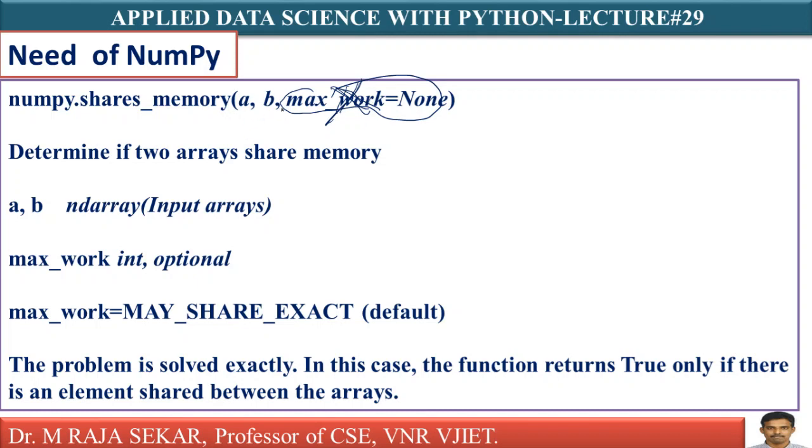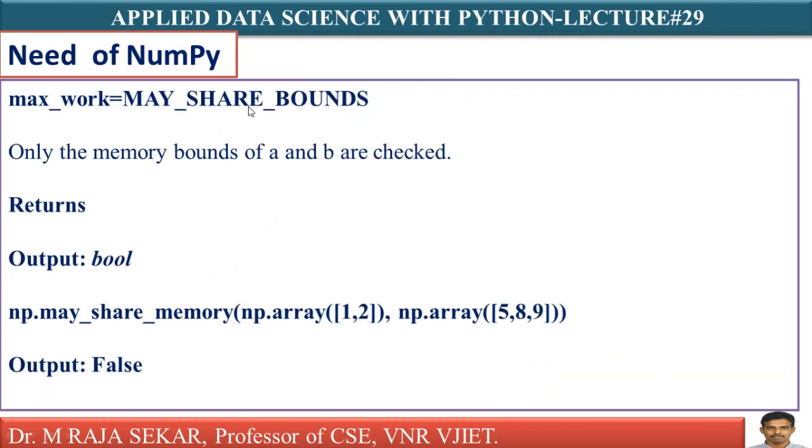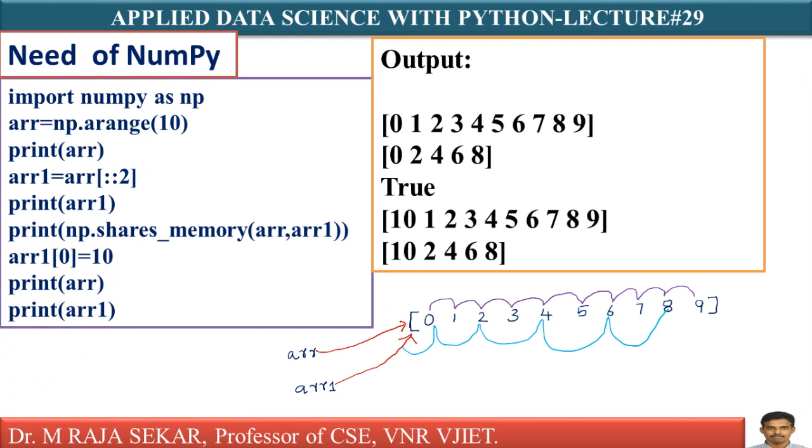What is the functionality of shares_memory? It checks whether 2 arrays share the same memory or not. It returns a Boolean value. If the 2 arrays share the same memory area, then it will return true. Otherwise, it will return false. Now, I will explain shares_memory with one simple example.